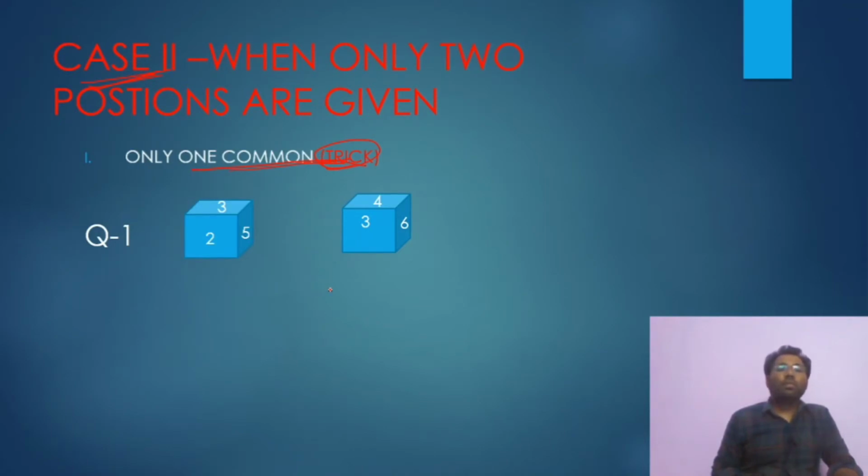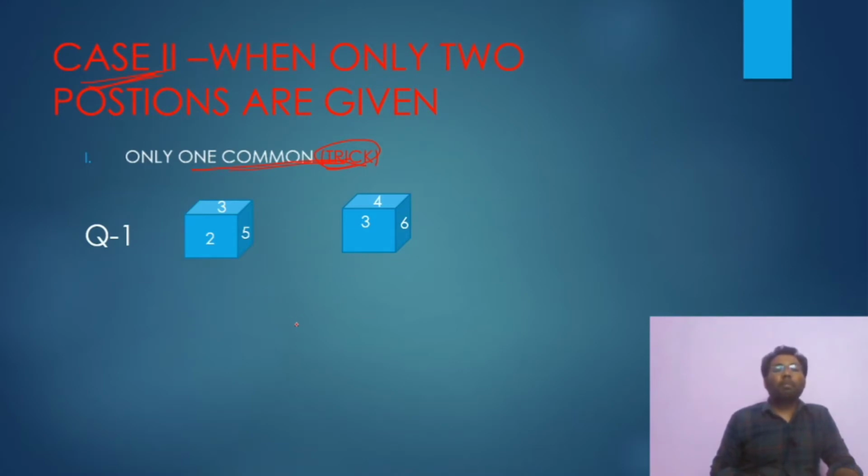What is the meaning of solving? By solving the dice we have to know the hidden numbers, like the opposite of 5, the opposite of 3. 3 faces are hidden, right? What number will be on those 3 faces? And similarly for this dice also. This is the meaning of solving the dice.